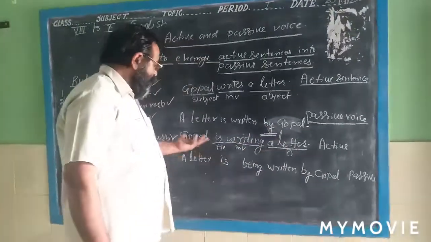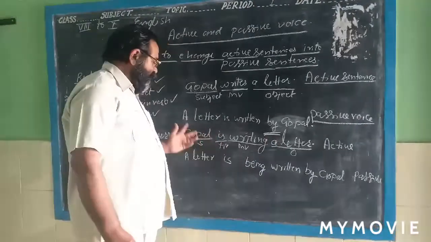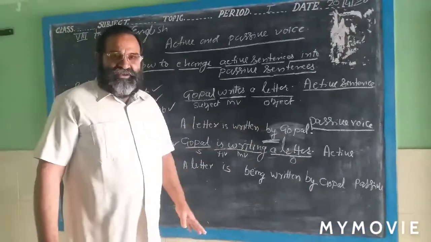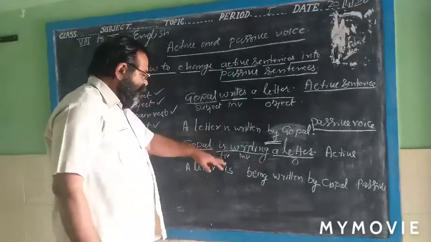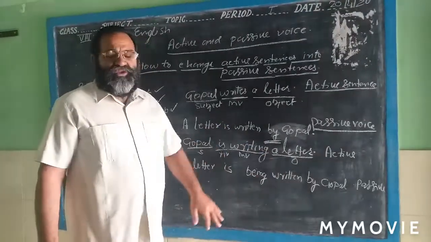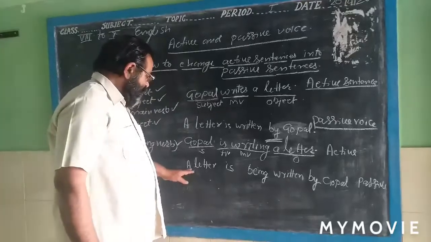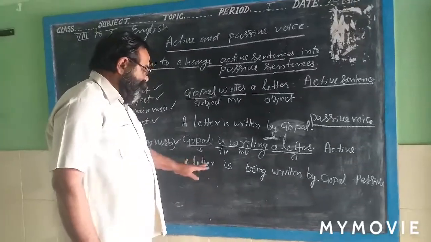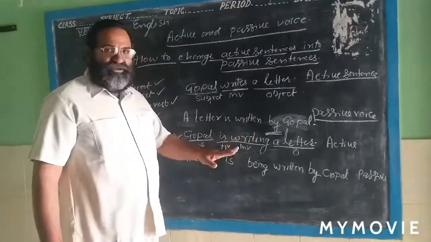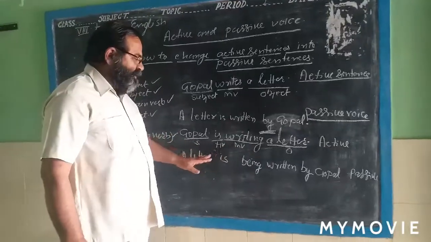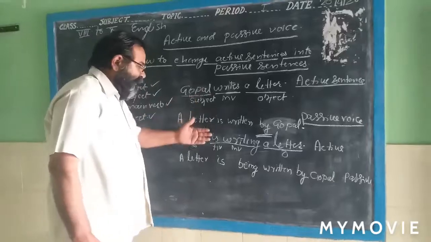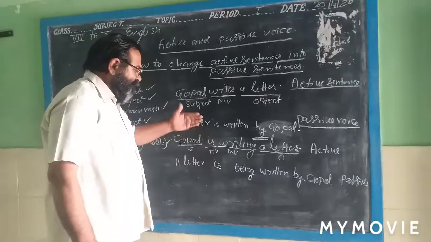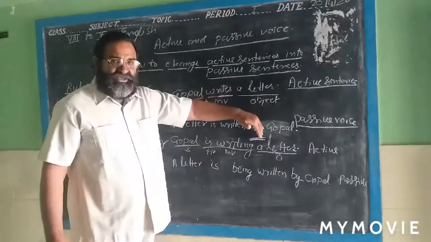It means you have understood that Gopal is writing a letter. The same meaning is also in the passive voice sentence, that is a letter is being written by Gopal. There is no any difference. Before, in the active sentence, Gopal was doing the work on the object.